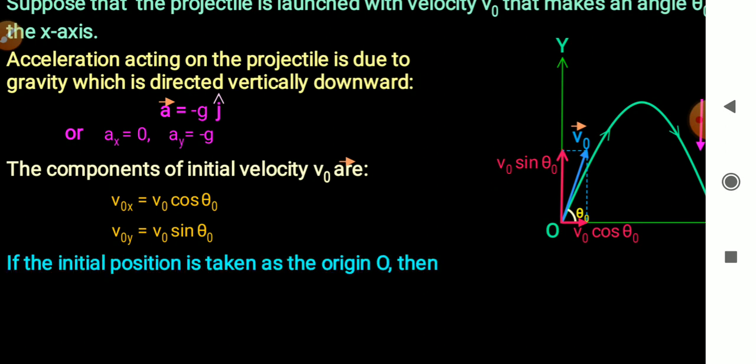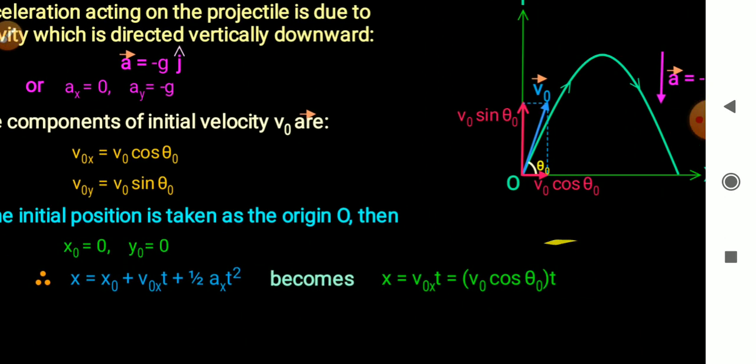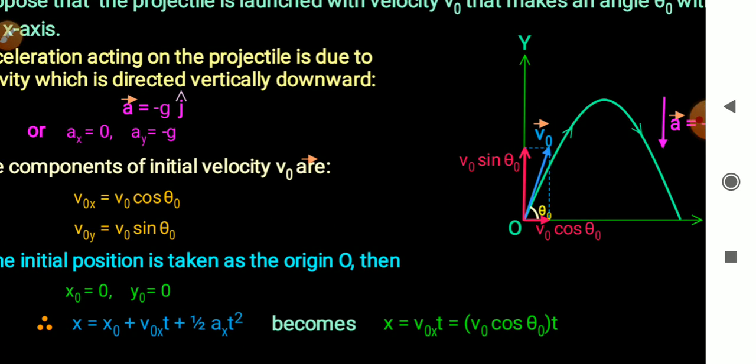If the initial position is taken as the origin O, then at O x is 0, y is 0, so x naught is 0 and y naught is 0 at point O. And the equation is x equal to x naught plus v naught x t plus half ax t square.